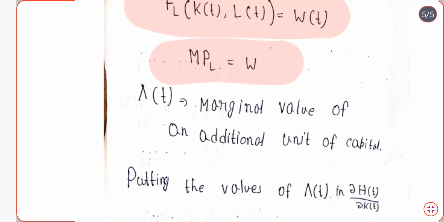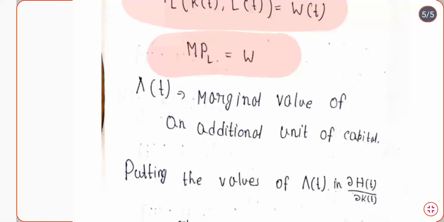What value is being given by the additional unit of capital? Here lambda t is trying to denote the marginal value of an additional unit of capital. What value is being given by 1 additional unit of capital is denoted by lambda t.